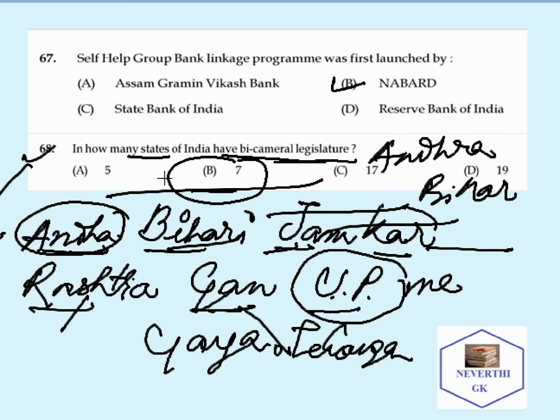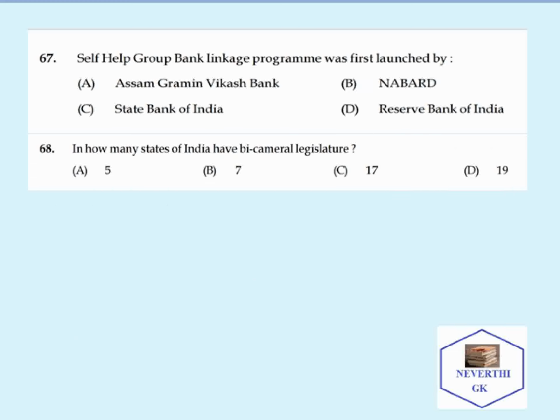So how many states are there? There are 7 states which have a bicameral legislature, and the formula to remember the names of the states is Andhra, Bihari, Jamkar, Rashtragan, UP में गया. Here Andhra refers to Andhra Pradesh, Bihari to Bihar, Jam to Jammu and Kashmir, Kar to Karnataka, Rashtra to Maharashtra, Gan to Telangana, and UP to Uttar Pradesh. You can note this formula down for the exam so that you can easily remember the names of the states which have a bicameral legislature.